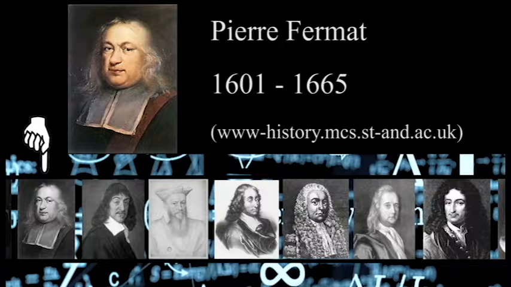Later known as Fermat's last theorem, it states the equation x^n + y^n = z^n has no non-zero solutions for x, y, and z when n is greater than 2. This theorem is finally proved to be true by Wiles in 1994.